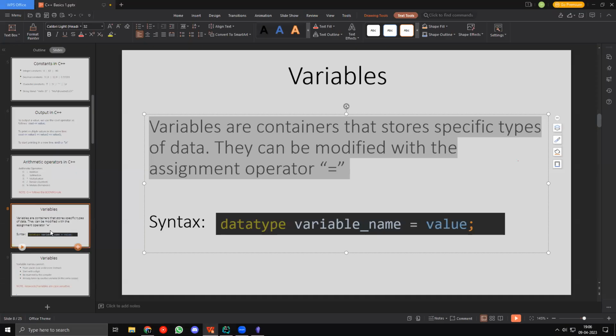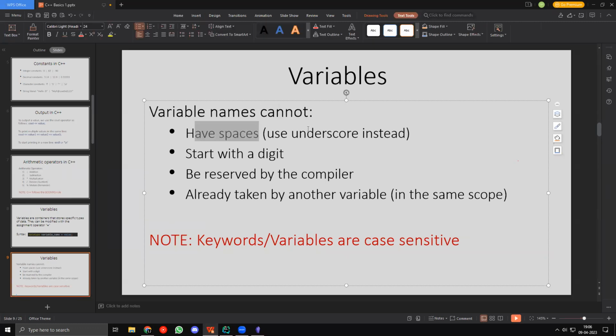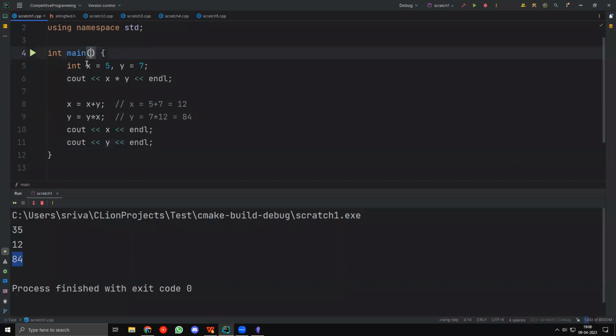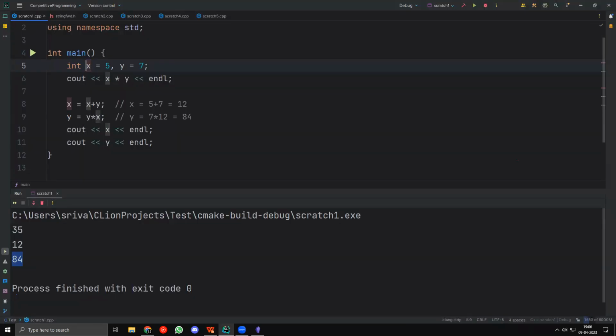Okay, now, first of all, variable names cannot have spaces or anything like that. So there are some rules for variables. You cannot have absolutely anything, right? So you cannot have spaces in the variable names like x space y. This is not allowed, right? Similarly, it cannot start with a digit. You cannot say 5x or something like that.